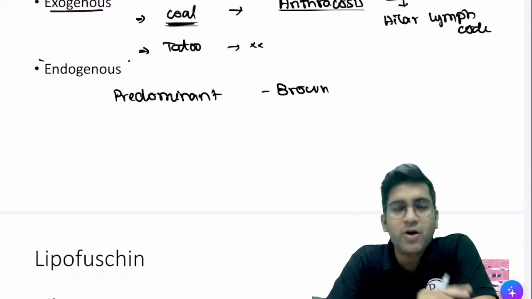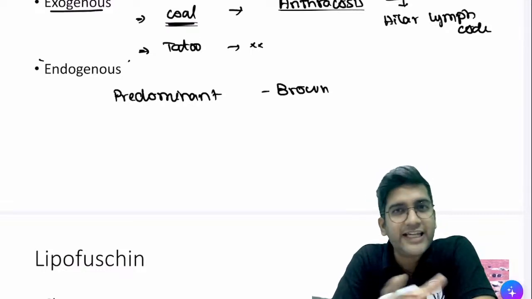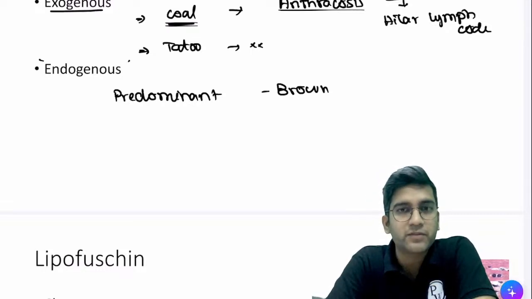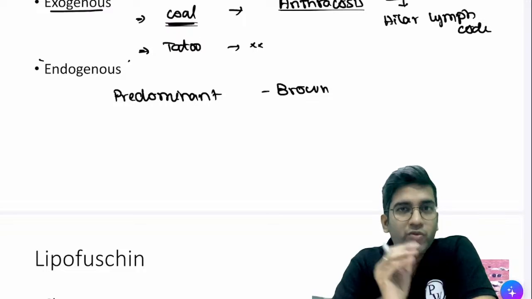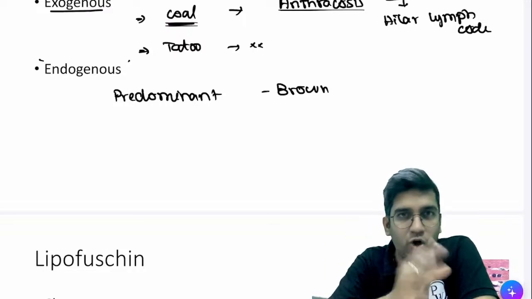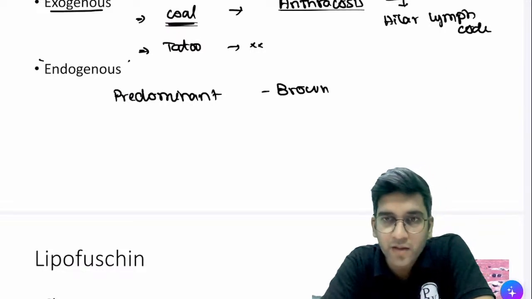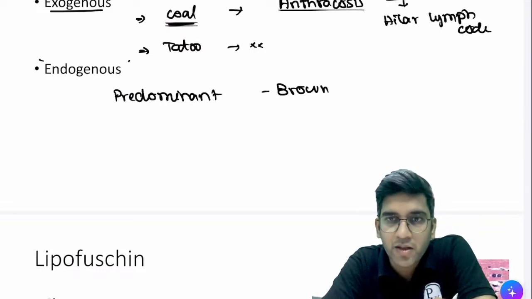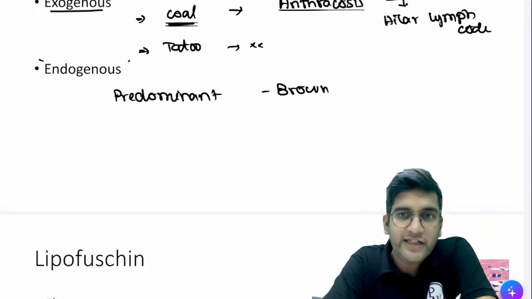Now I'm going to ask you a simple question which we read in the previous class. If everything is brown in color, can I differentiate each of them in light microscopy? When I look at a brown color, will I be able to say it's hemosiderin or melanin or copper or lipofuscin? We will definitely take care of that. We'll have a series one month before the university. Don't worry. We can't, right?